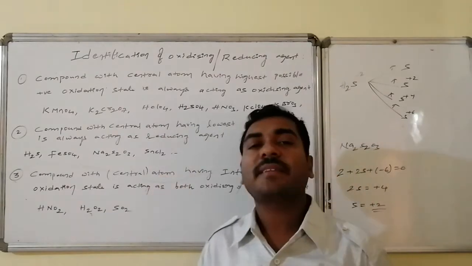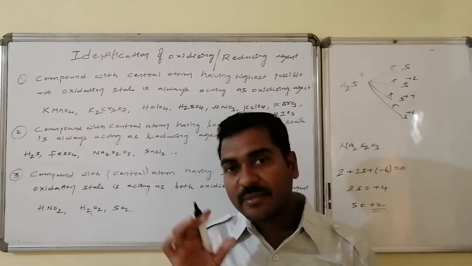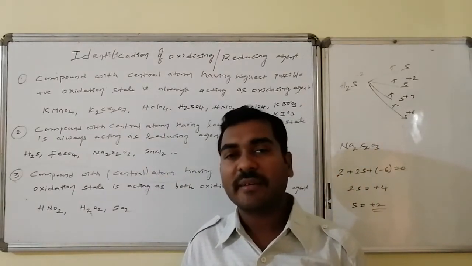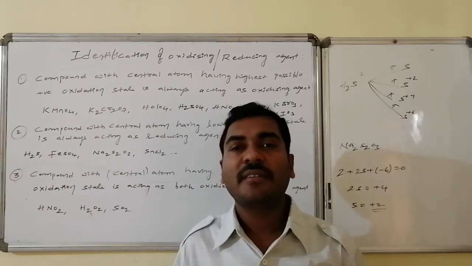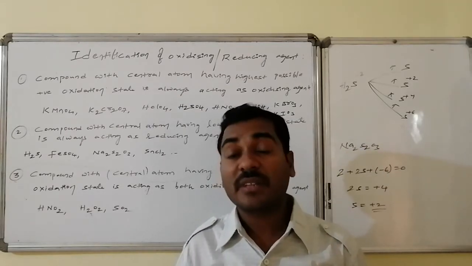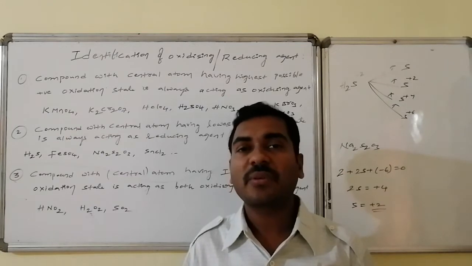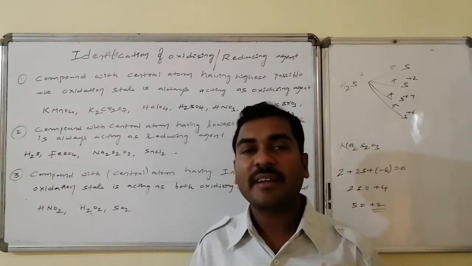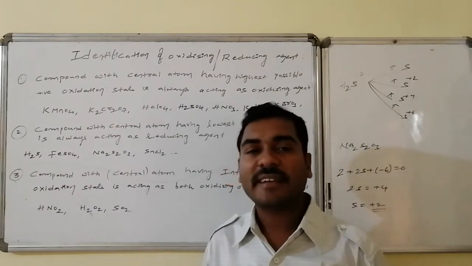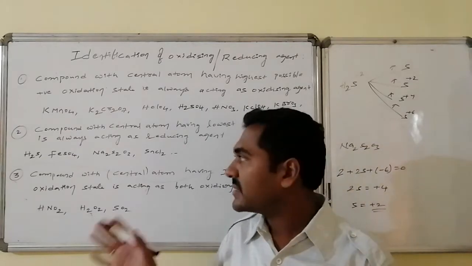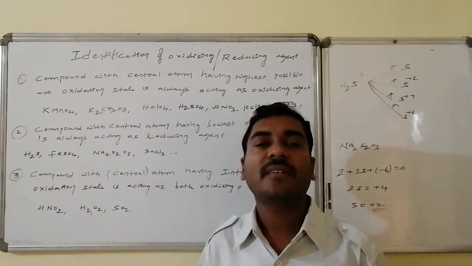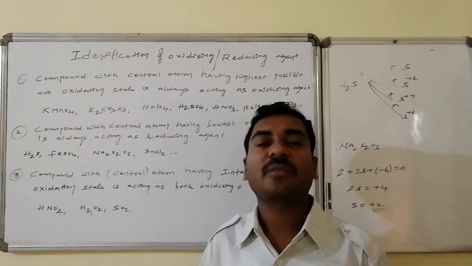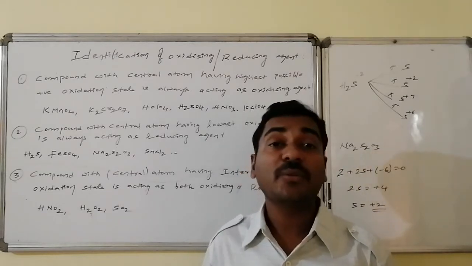Similarly, SnCl2 belongs to the carbon family and maintains +2 as the oxidation state, whereas the highest possible, stablest oxidation state is +4. To attain +4, it readily loses electrons, hence it is acting as a reducing agent. Thus, hydrogen sulfide, ferrous sulfate, sodium thiosulfate, stannous chloride are acting as regular reducing agents.